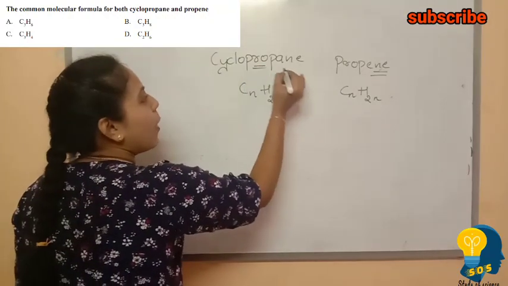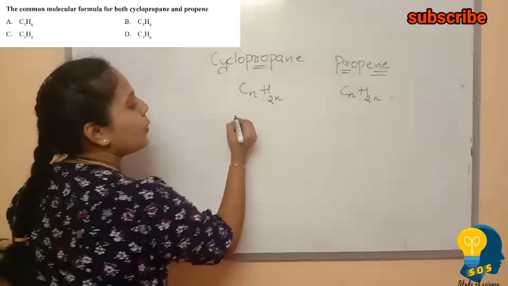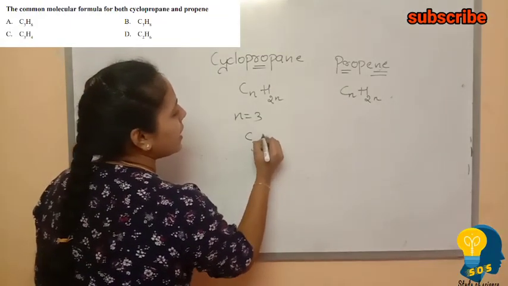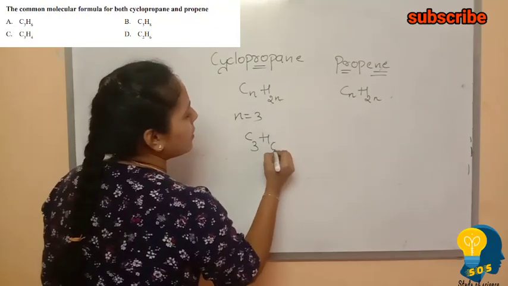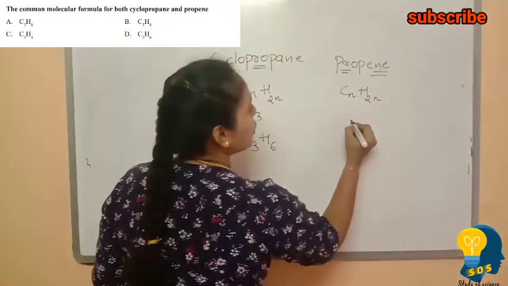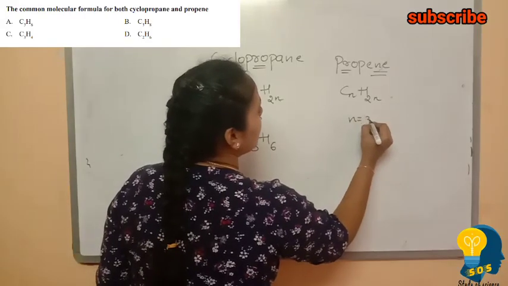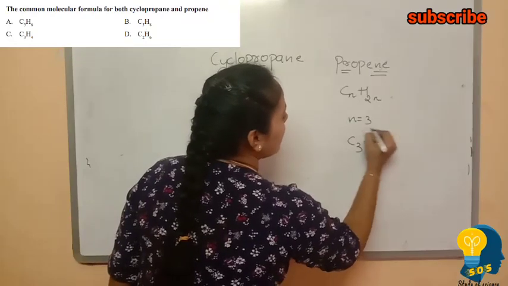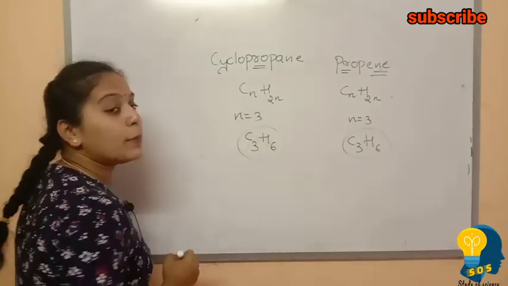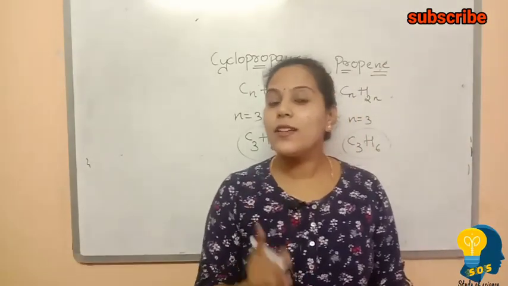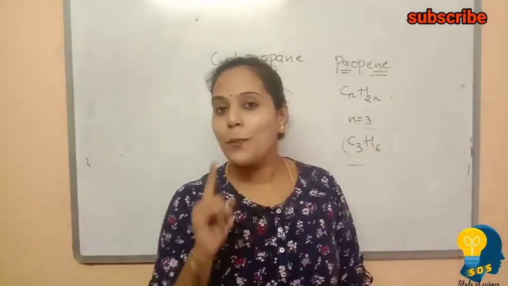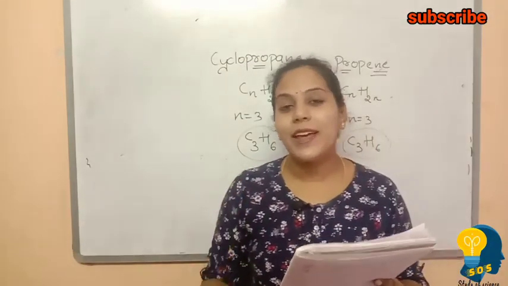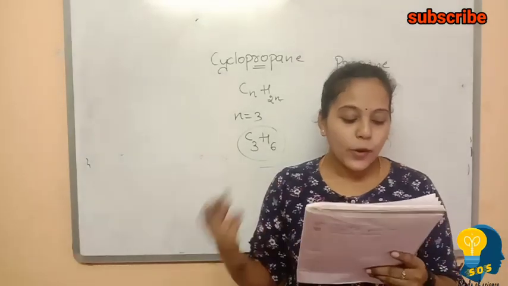So as it is prop, let us substitute n equals 3. When we put n equals 3, we get C3H, 2 into 3 is 6. Here also when we substitute n equals 3 in the same formula, we get C3H6. So C3H6 is the common formula for cyclopropane and propene. Both have the common formula. So the correct option is option A, C3H6. Okay, moving to the next question.